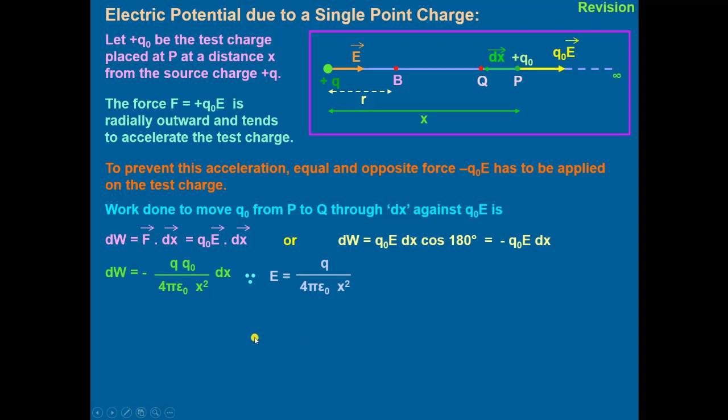Then work done will be equal to q naught Q divided by 4 pi epsilon naught x square multiplied by dx.